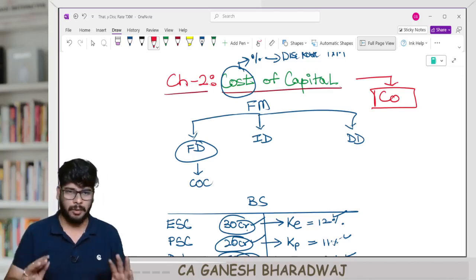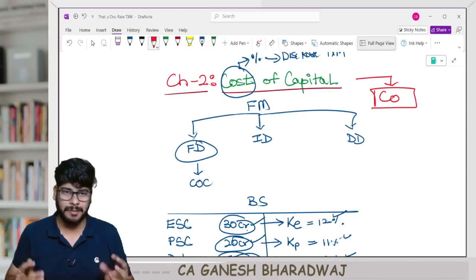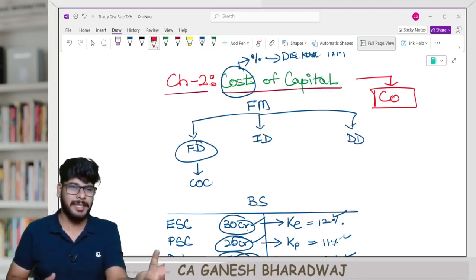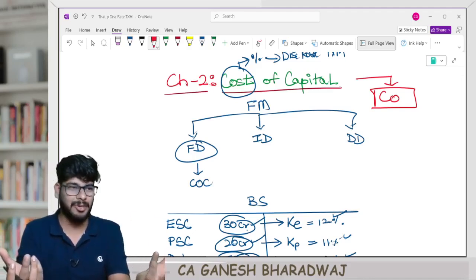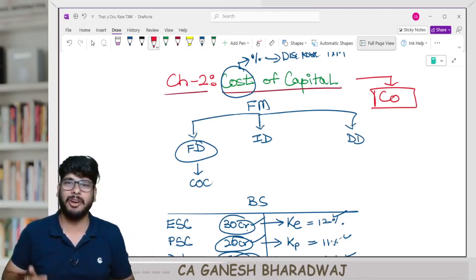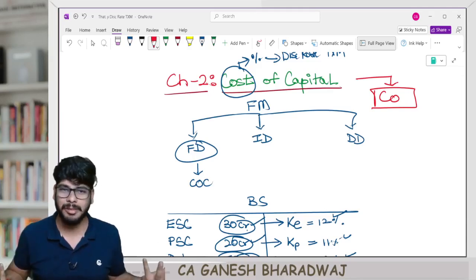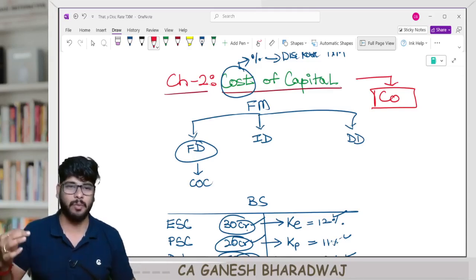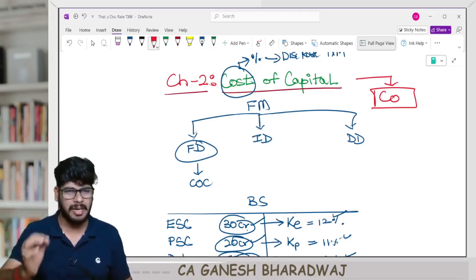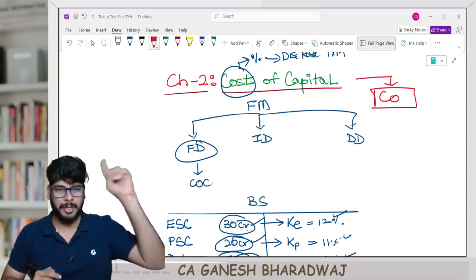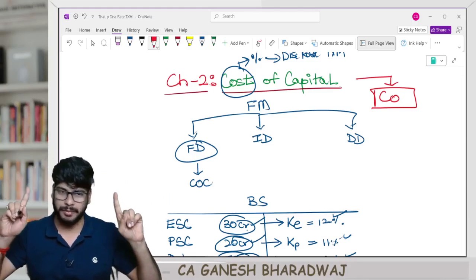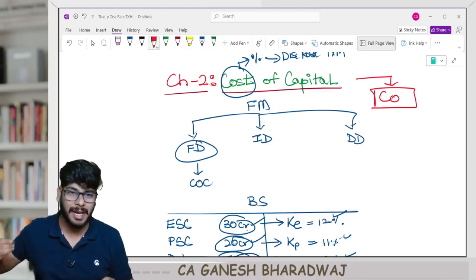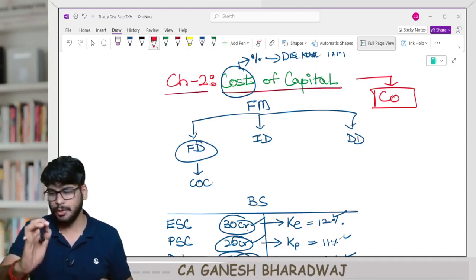Right? Now, one thing that I told you earlier was that bank FD example. What is the return from the perspective of the investor is, technically speaking, the cost from the perspective of the company. Correct? Your return is actually the company's cost, because what they pay is what you receive. Simple. Of course, there are a few adjustments. There are a few exceptions to this rule. What is what, we will be seeing during the course of this chapter. But the general thumb rule is: return from the perspective of the investor is cost from the perspective of the company. But there are a few exceptions to this rule. What are those exceptions? You will understand as we proceed into this particular chapter. Are you clear with the introduction?